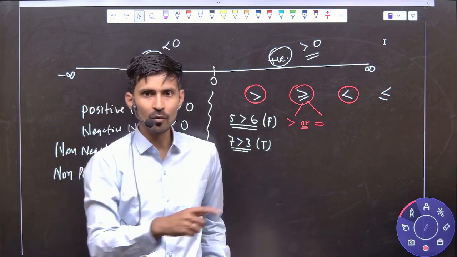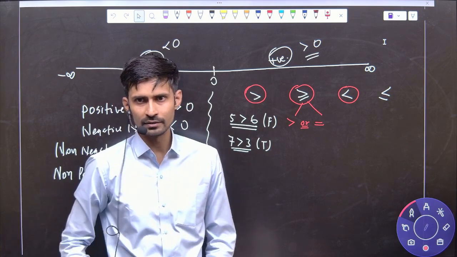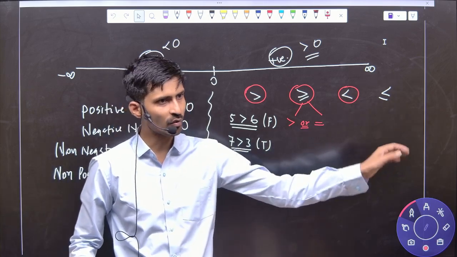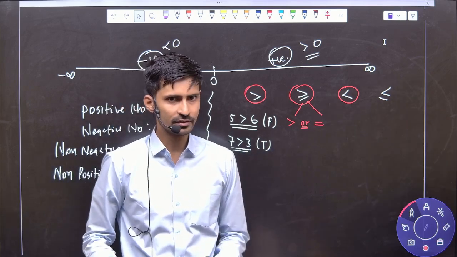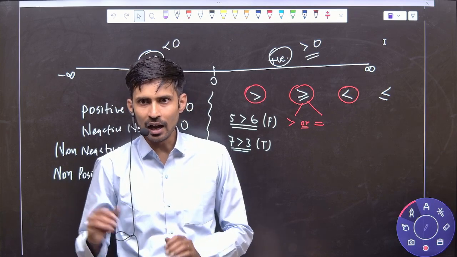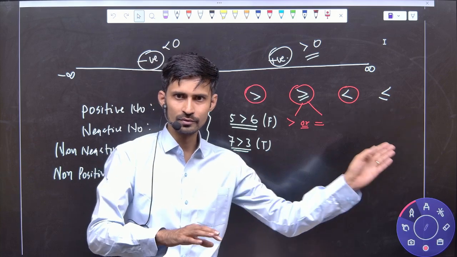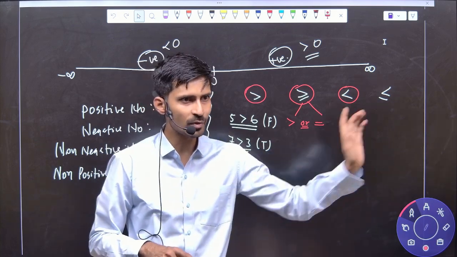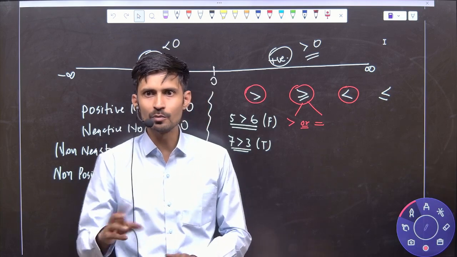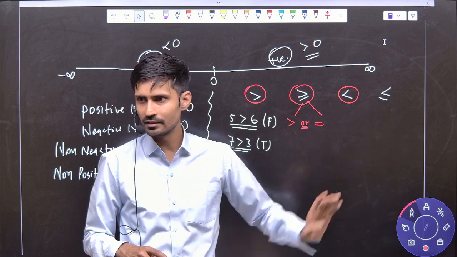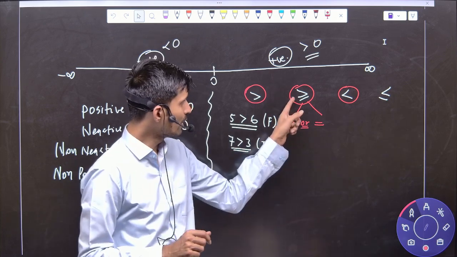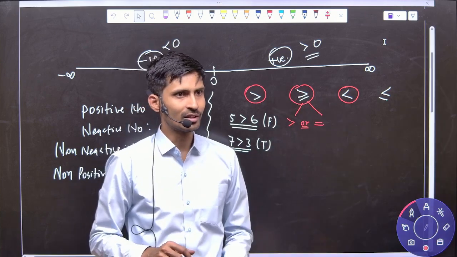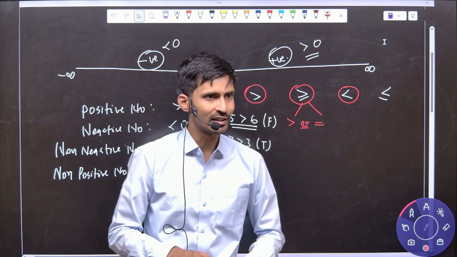Now why 'or'? Why not 'and'? Check. Suppose there is a space for only one student. So what will I say? Either you go or you go. I will say 'or', I will not say you and you go, because there is a space for only one student. How can I ask both to go at one place? Yes or no? So of two numbers, either one number will be greater or the numbers will be equal. Both things cannot happen together.